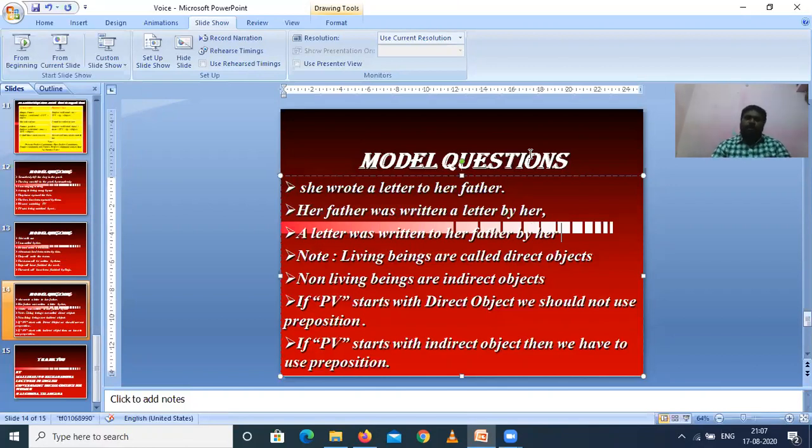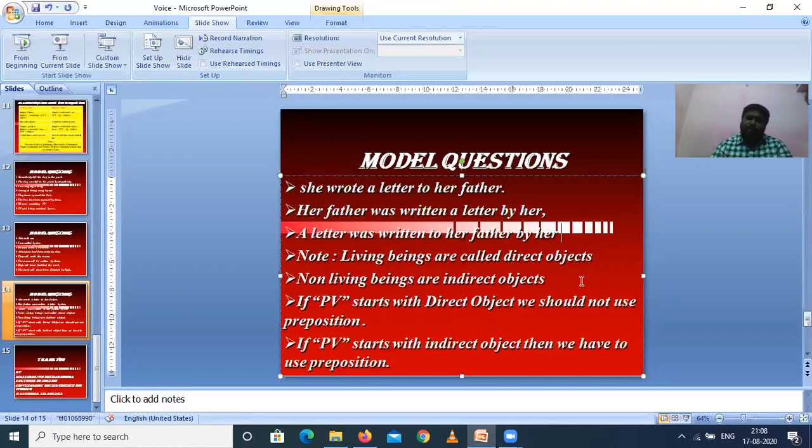Okay, so here do you find any difference? In the first, when we did it with the direct object, we did not use a preposition. When we did the sentence with the indirect object, we used 'to'. So if the passive voice starts with the direct object, we should not use a preposition.